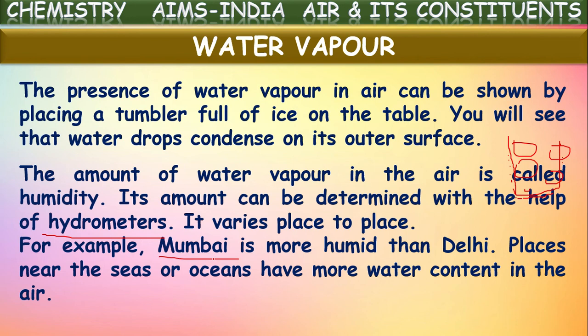Water content in the air will be more, so humidity is more in that area. Delhi is not near any water bodies like oceans, so their humidity will be less. In this way, humidity will vary from one place to another based upon the conditions in that area.